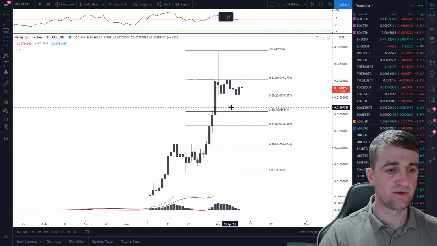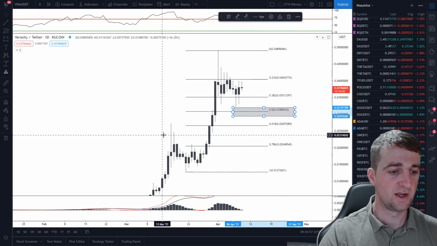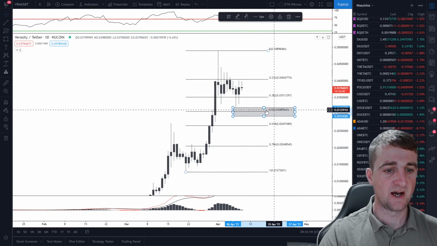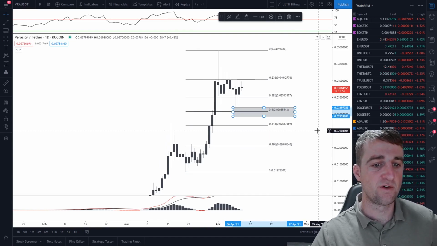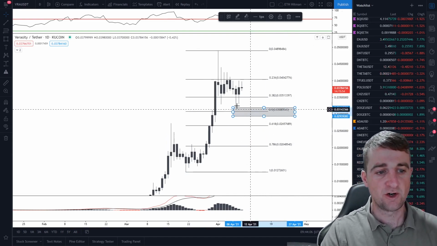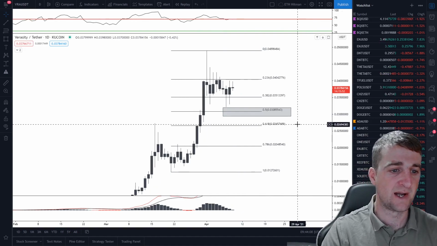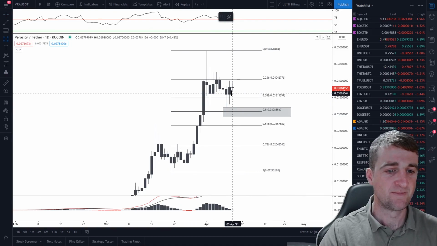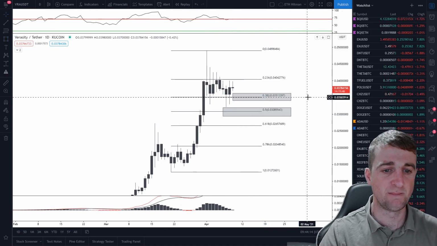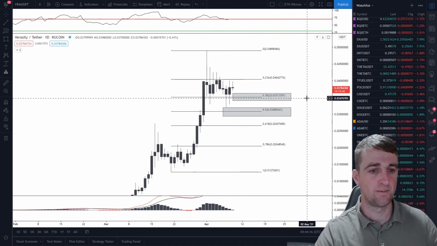You could come down to this 50% retracement level like we did on this move here, and that would be a nice area to pick some orders at pretty much 3 cents right on the nose, 0.0308. So that could be a nice level for you to buy in. But if you're quite bullish on this project and you're looking for some buys, I think this level would just be as good. Remember, this is still classed as a low cap.